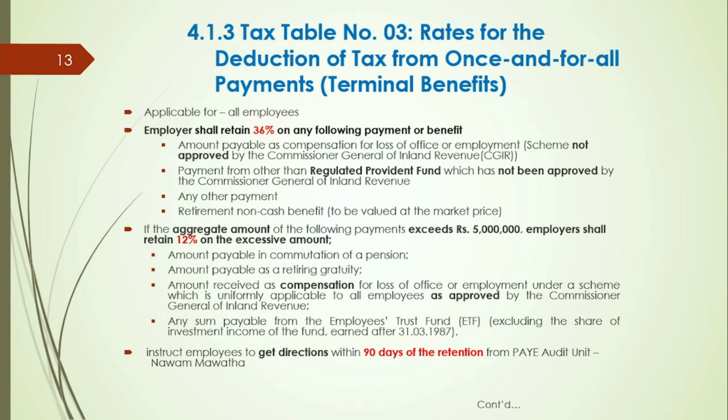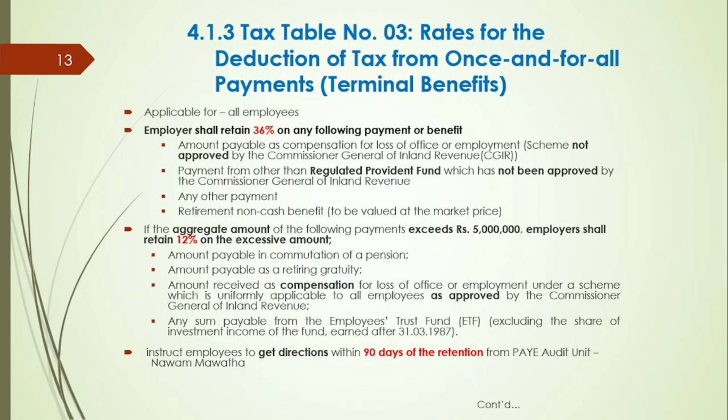Tax table number 3. This has been designed for the once and for all payments commonly known as terminal benefits of employees. Employer shall retain tax according to following circumstances. Retain 30% of tax on any following payment or benefit.